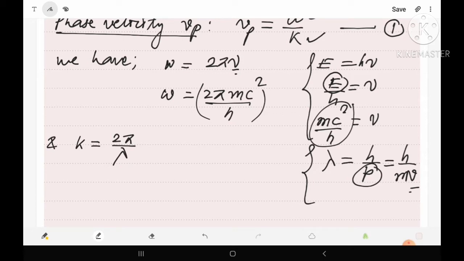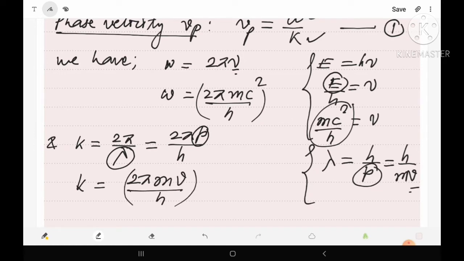Substituting the value of lambda, k equals 2 pi p upon h, so k equals 2 pi m v upon h. So here we have the value of omega as well as the value of k.